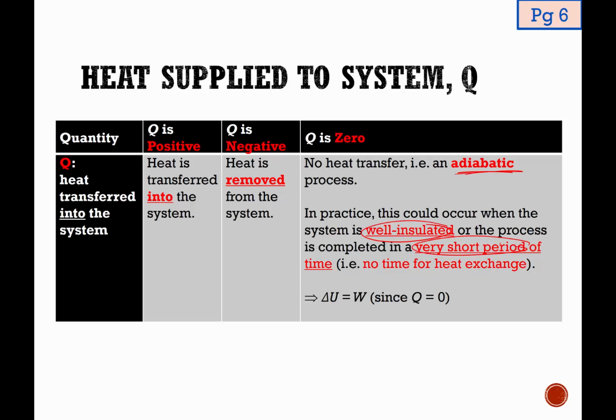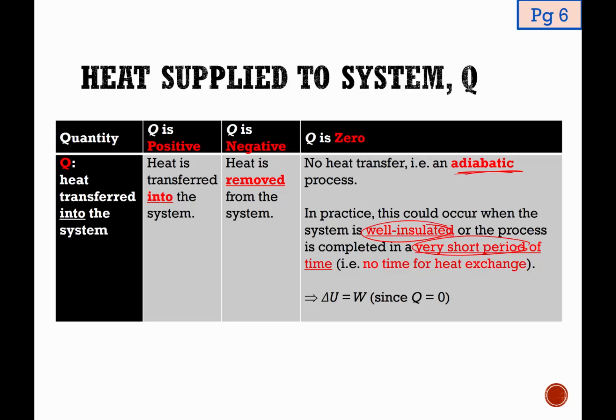You may be thinking, how come a short period of time means Q is equal to 0? Well, the reason is really because heating is something that takes time. For example, it also takes time for you to steam a fish, pan fry your prata, or boil your mee siam. It is not like once you switch on the stove and heat is provided, immediately the food becomes cooked and piping hot. That is not the case, okay?